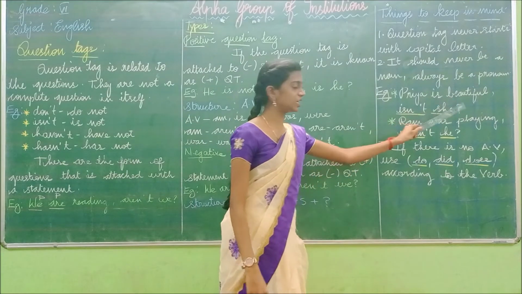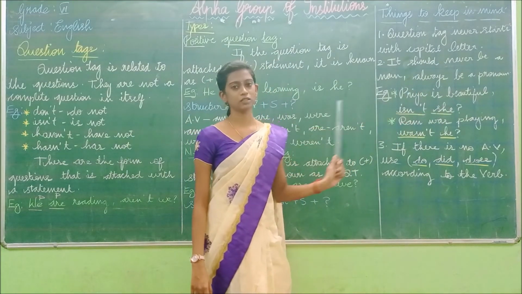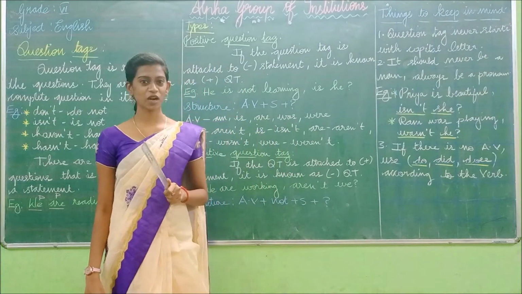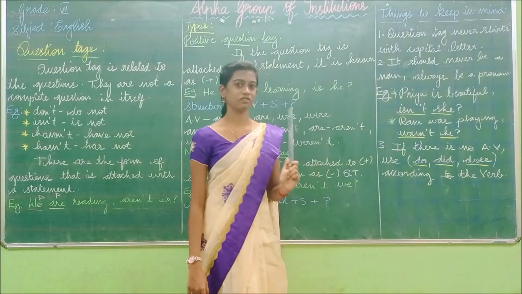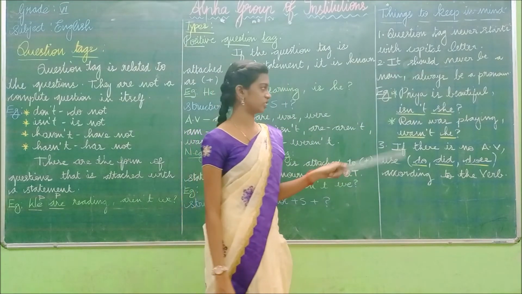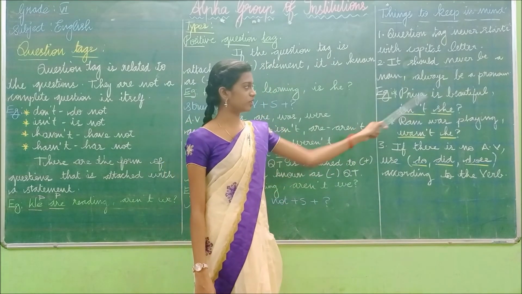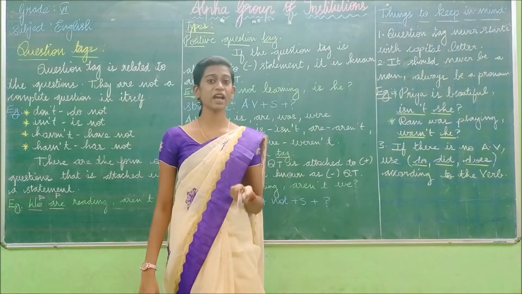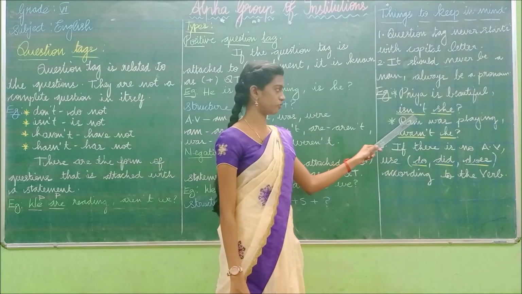So this sentence is in the positive form. Priya is beautiful. While the sentence is in the positive form, you have to write the tag only in the negative form. So what will we do first? We will write the auxiliary verb first. What is the auxiliary verb in the sentence? Very good, the auxiliary verb is "is". To write the negative form, what do we have to add? We have to add not. We have written the not in the short form.